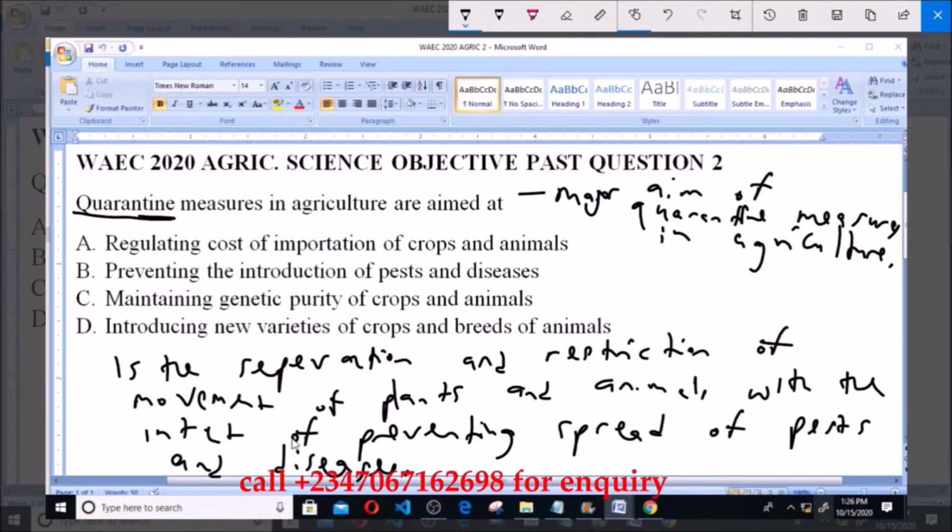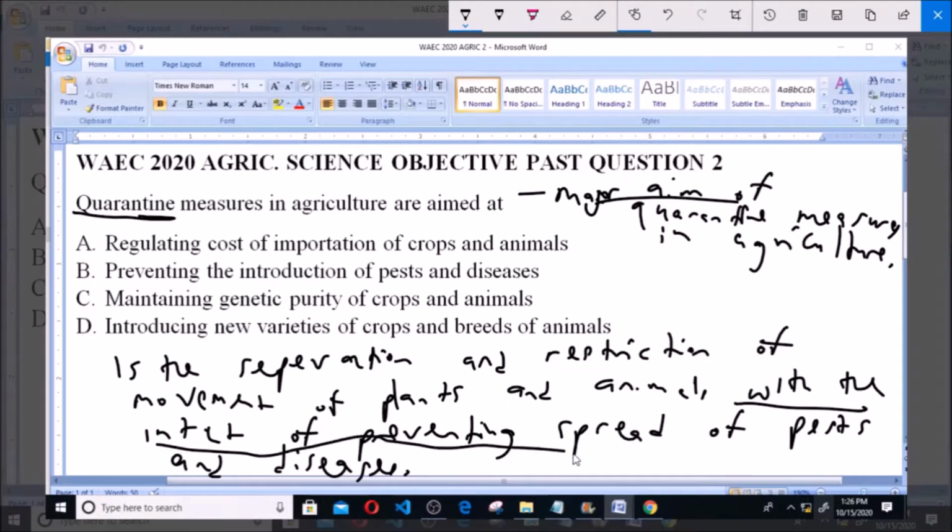Now in this definition we have also given the major aim of quarantine, and as we stated here in the definition, it is done with the aim of preventing the spread of pests and diseases. So that is option B, preventing the introduction of pests and diseases. So option B is the correct answer to this question.